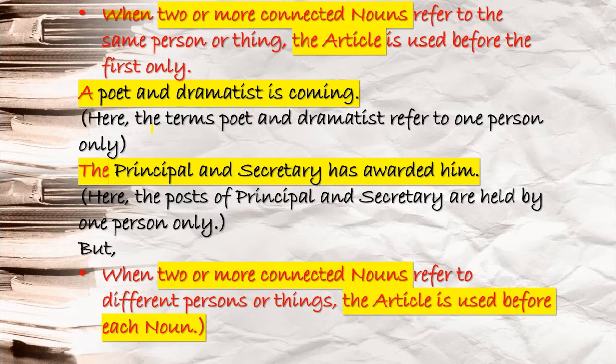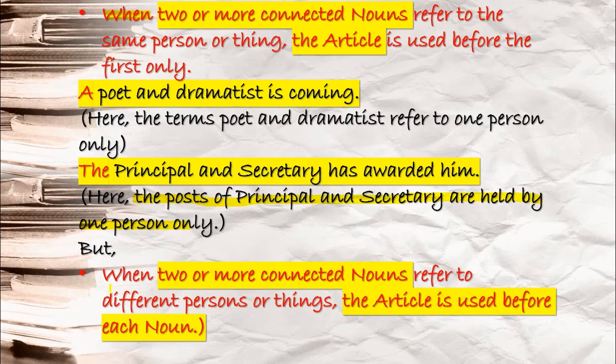What does it mean? Here, it means the terms poet and dramatist refer to one person only. Here, you are not talking about two different persons. A poet and dramatist means the same person who is a poet as well as a dramatist. Next, you see one more example. The principal and secretary has awarded him. Here, the post of principal and secretary are held by one person only. Means one person who holds the post of principal as well as secretary.